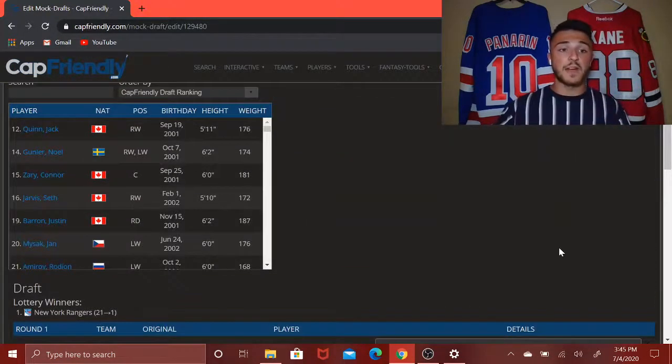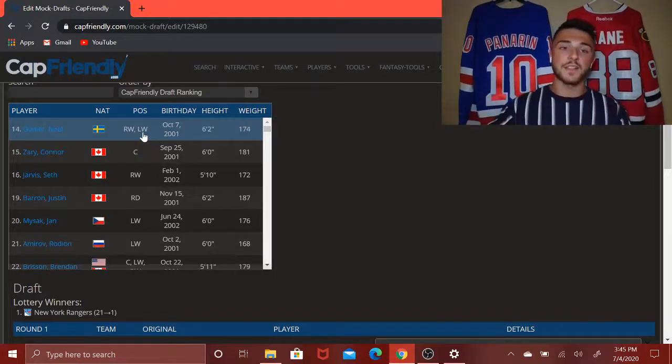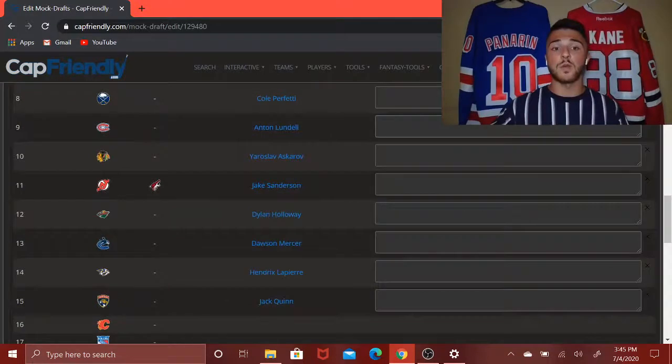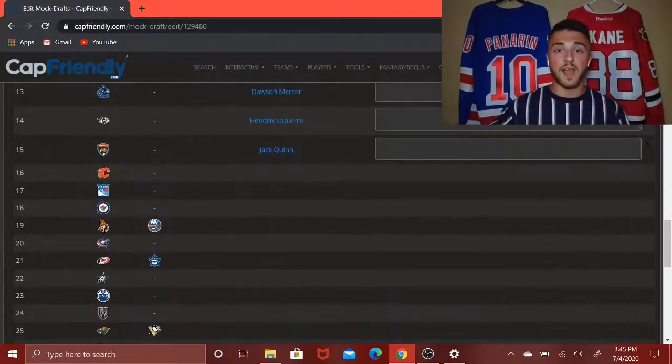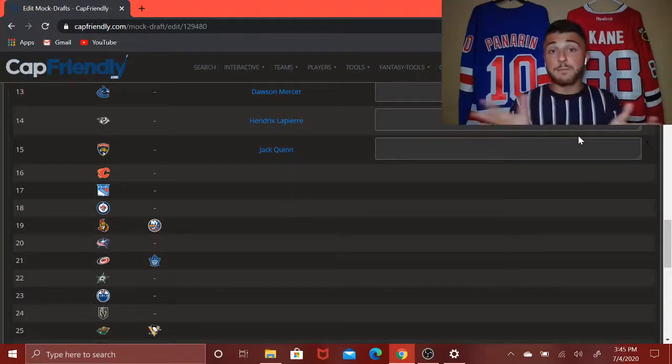But next, with the last pick, the Florida Panthers, are they going to pick a centerman or a winger? This one's tough as well, but you think they have to go with a guy like Jack Quinn, right? Because how do you pass up on a guy like Jack Quinn at this point? I think they're going to go with Quinn. Do I think they need help at the center position? I do, but I think Quinn has more upside without question than a guy like Connor Zary, the centerman. And yes, Seth Jarvis would be a strong pick too, but Jack Quinn, really the best pure goal scorer in this draft, at least in my opinion, if not one of the best, for sure.